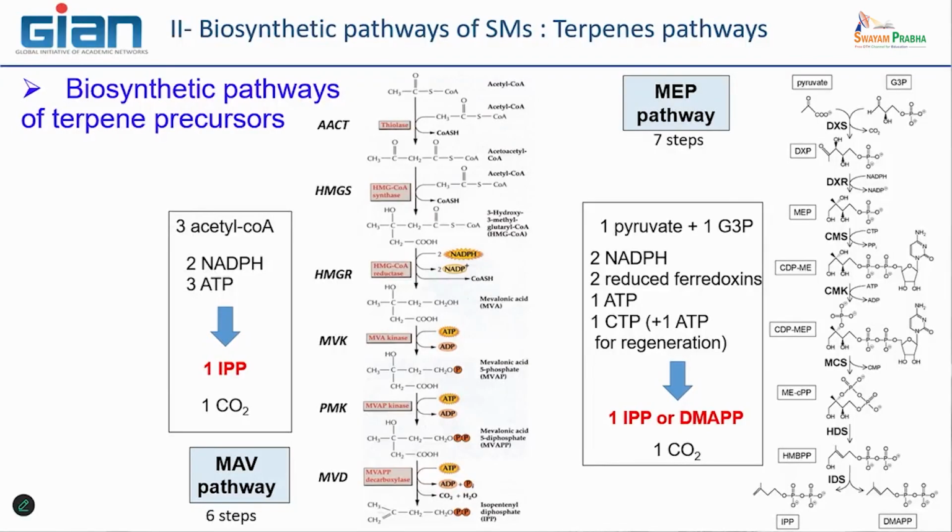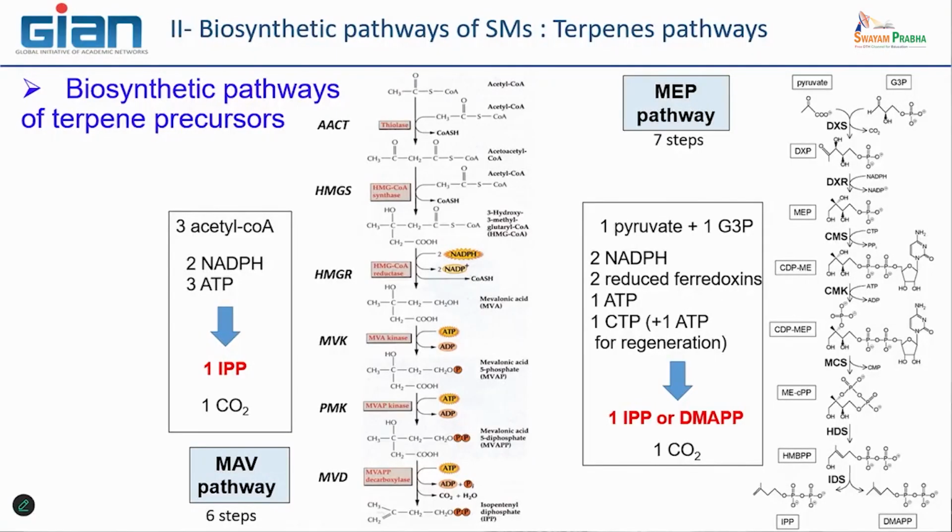If I take a look at the MEP pathway, it is quite similar but longer, 7 steps instead of 6. But you see here, the final production is not exactly the same. At the beginning, the 2 precursors are not acetyl-CoA. They are pyruvate, but pyruvate is just before acetyl-CoA, okay? And also 1 other molecule, which is glyceraldehyde 3-phosphate, GAP.